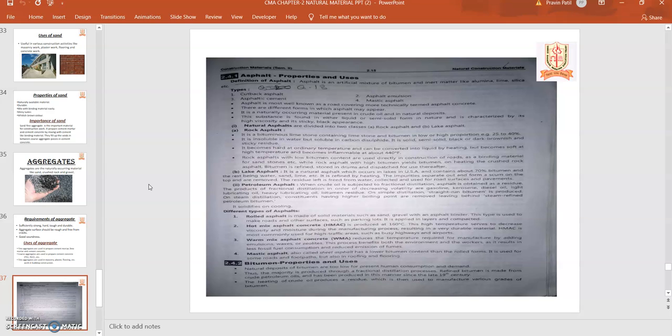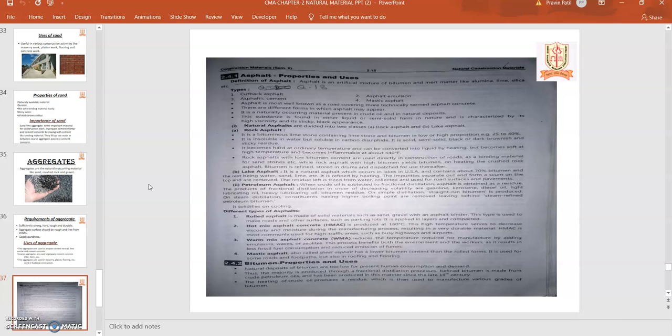Then different types of asphalt: rolled asphalt, hot mix asphalt, warm asphalt, and mastic asphalt. These are the techniques utilized to apply or implement the asphalt over structures. That's why these names are indicated. First, rolled asphalt. It is made up of solid material such as sand and gravel, with an asphalt binder.